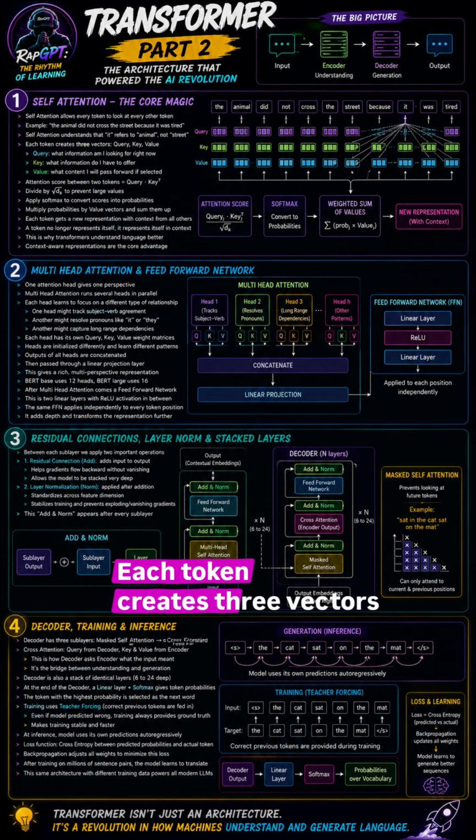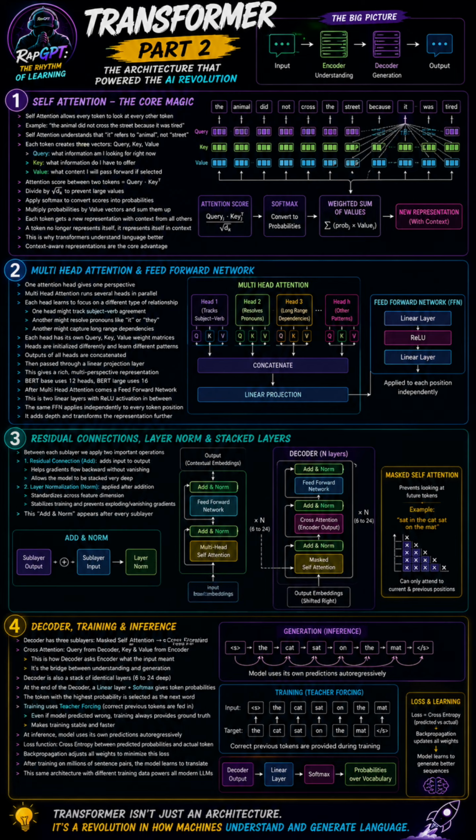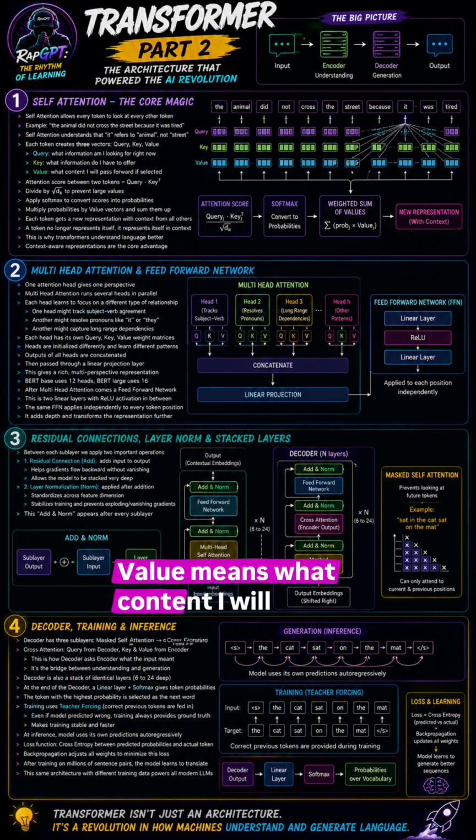Each token creates three vectors called query, key, and value. Query means: what information am I looking for right now. Key means: what information do I have to offer. Value means: what content I will actually pass forward if selected.